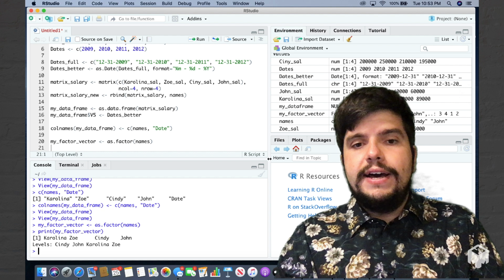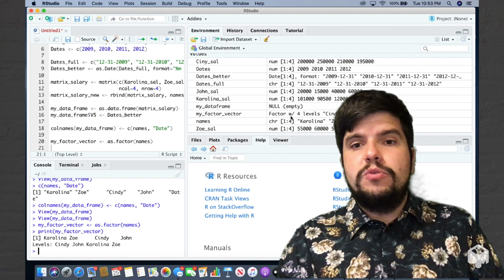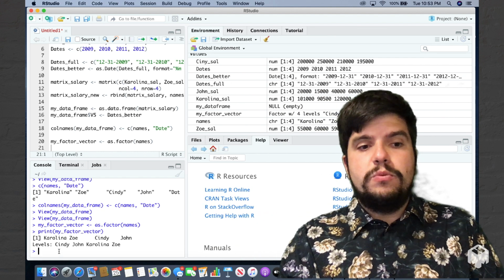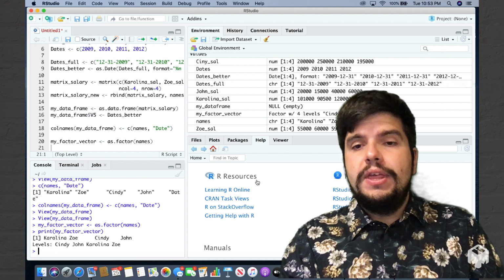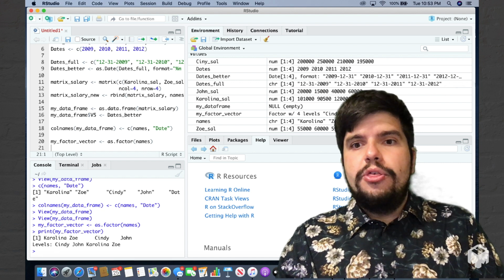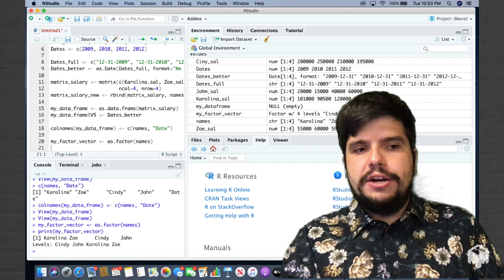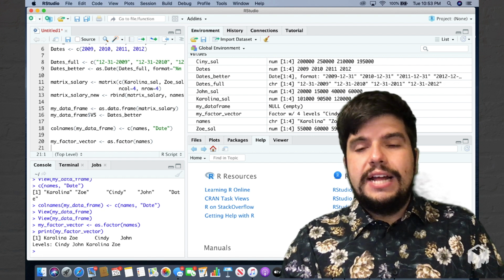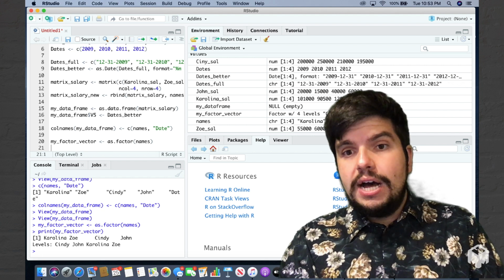In our environment, if we take a look at my factor vector, we have 4 levels, the ones that we just quoted, Cindy, John, Carolina, and Zoe, in alphabetical order. And we have these numbers, 3, 4, 1, 2. 3 stands for Carolina, 4 stands for Zoe, 1 stands for Cindy, and 2 stands for John.